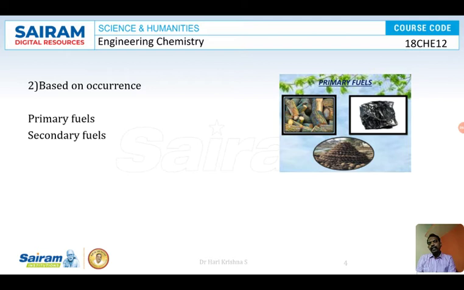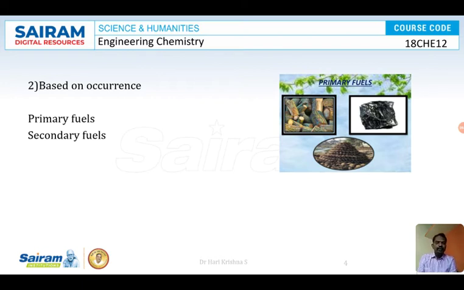So what is naturally occurring? Irrespective of the state, it might be a solid fuel or a liquid fuel or a gaseous fuel. All those which occur naturally come under this category. Wood occurs naturally, right? Coal occurs naturally, natural gas occurs naturally, crude petroleum oil occurs naturally. All these come under primary fuels.